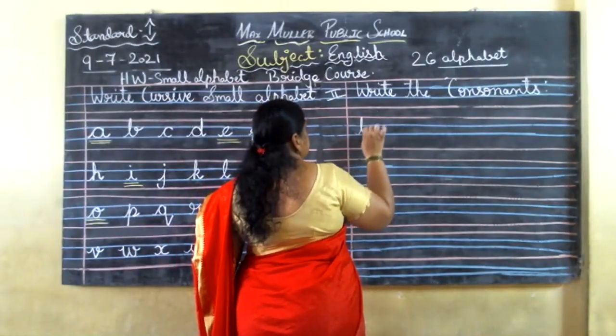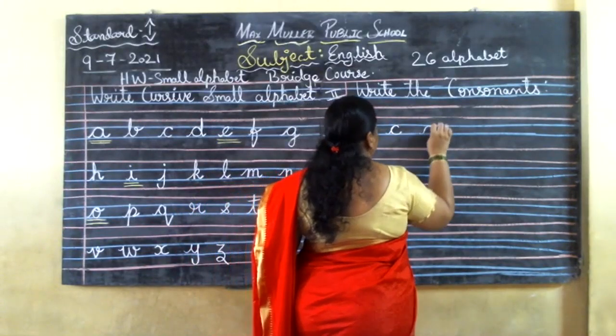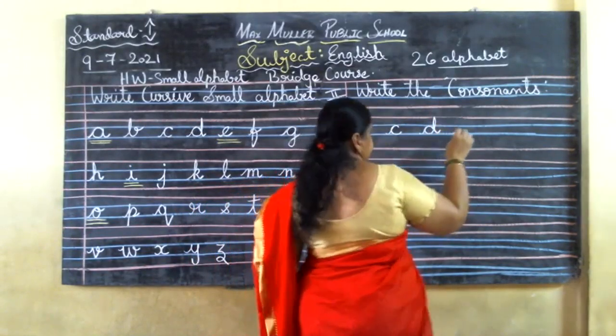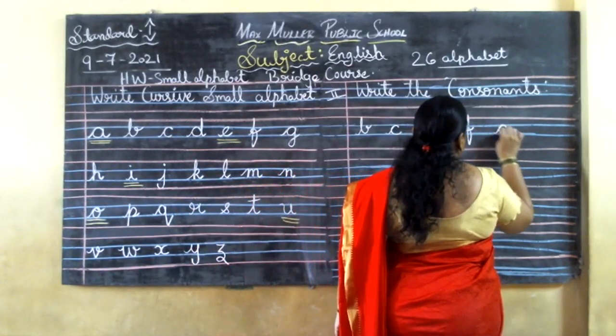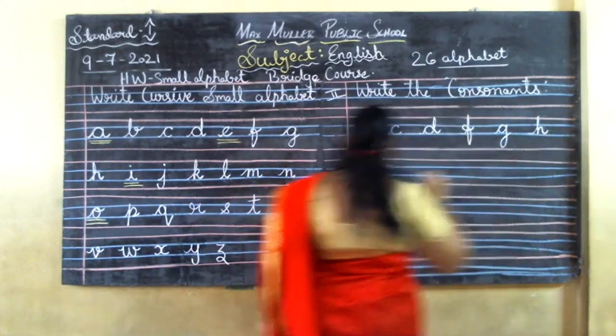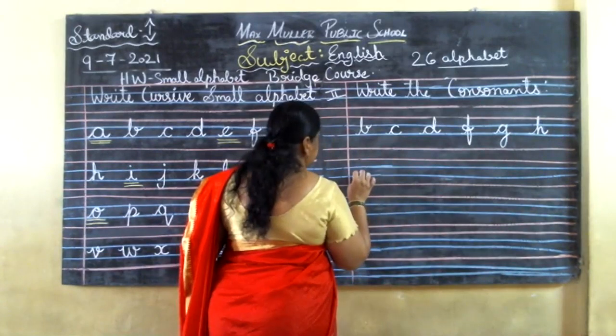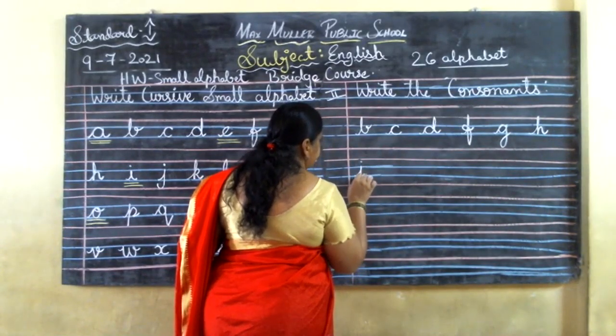Yes, the first one is B, C, D, F, G, H. Okay, next comes J. You can bend it like this, children. It will look very neat.